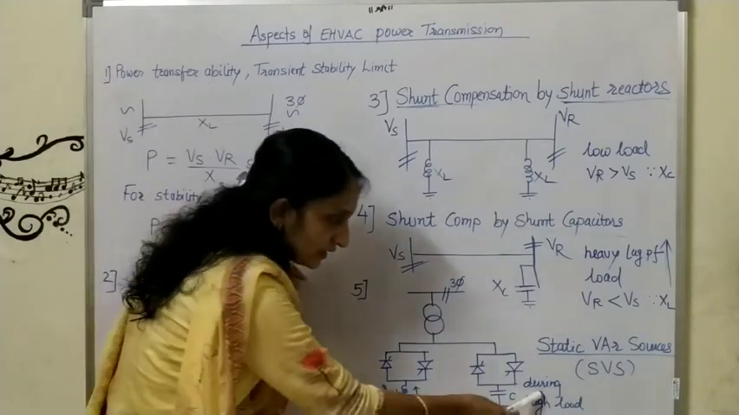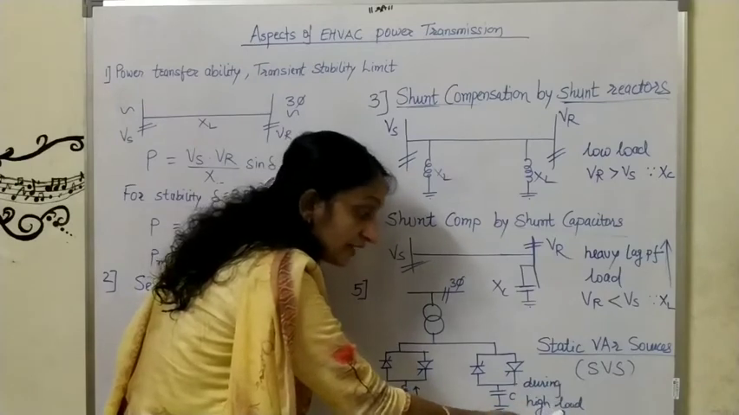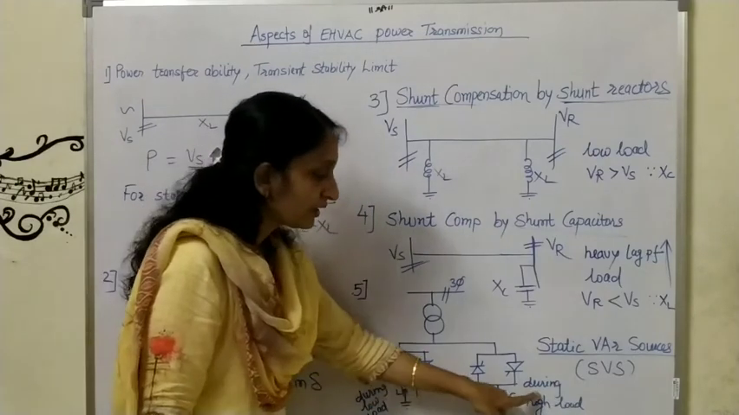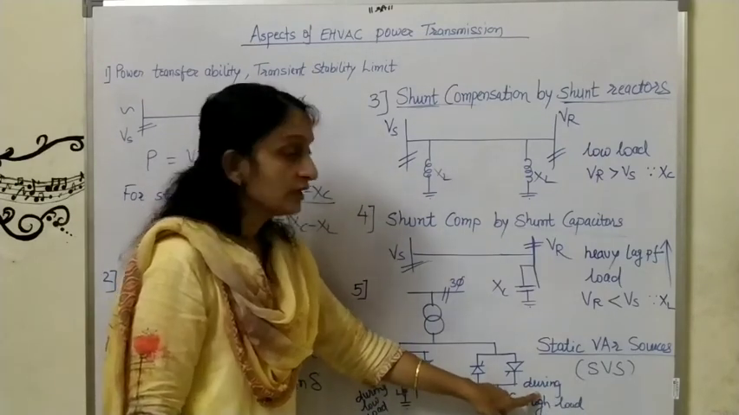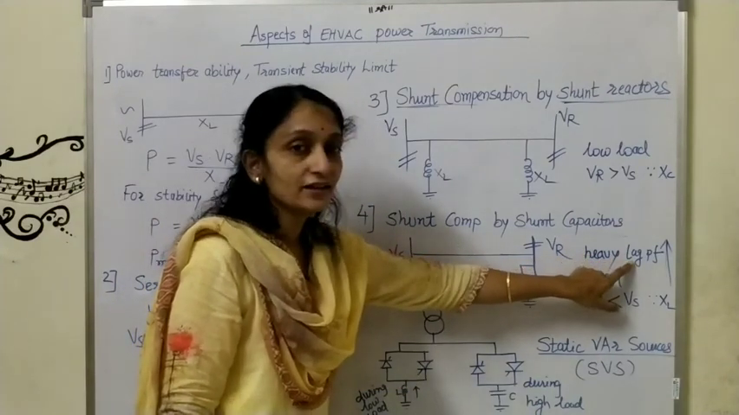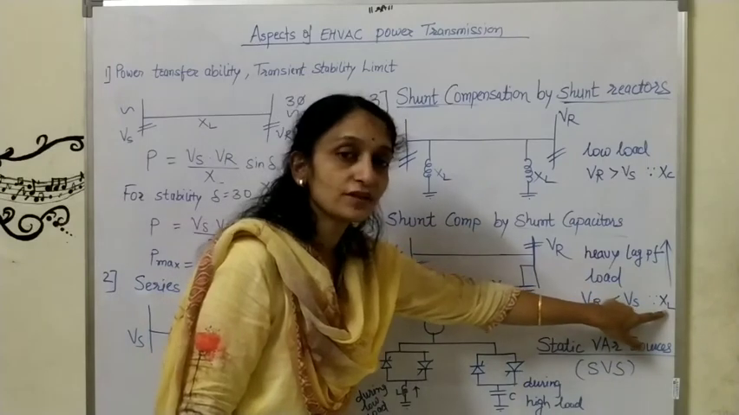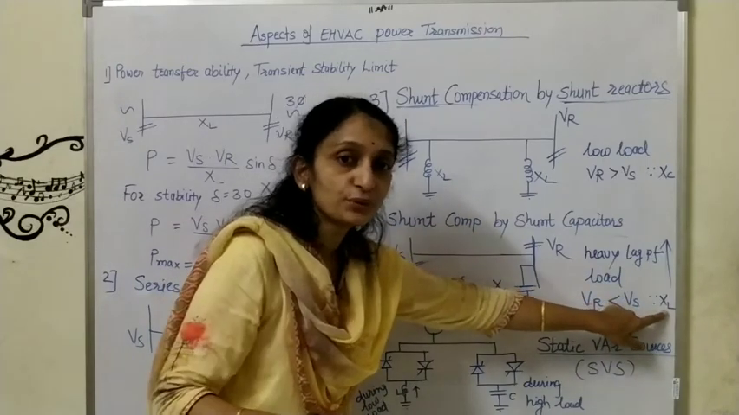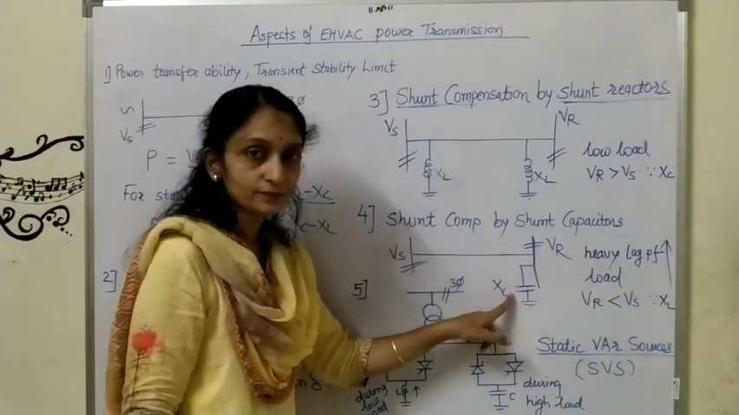Look at this. Here I have written during high load. During high load what will happen? Here lagging nature will be more. Why will lagging nature be more? Because the effect of XL is more. So what we are doing? We are adding XC.